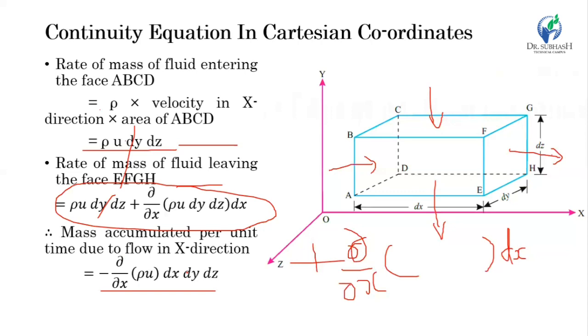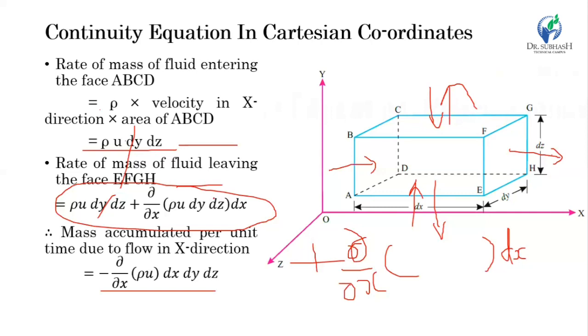The same way we can consider the entry for the y direction. Say the entry side is ADHE and the outlet side is BCGF. The same way we can consider the z direction also. For the z direction, the entry side is CDHG and the outlet side is BFEA.